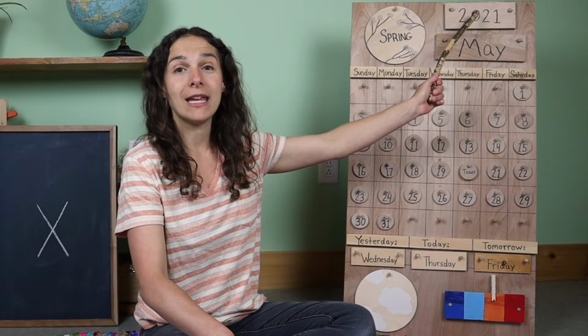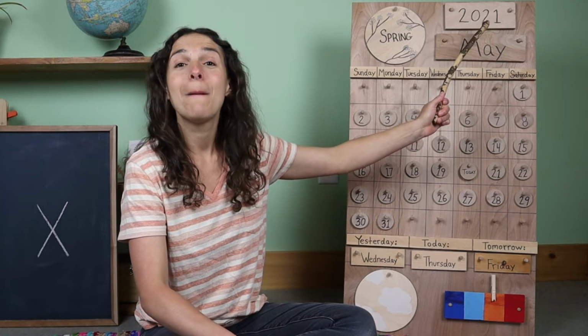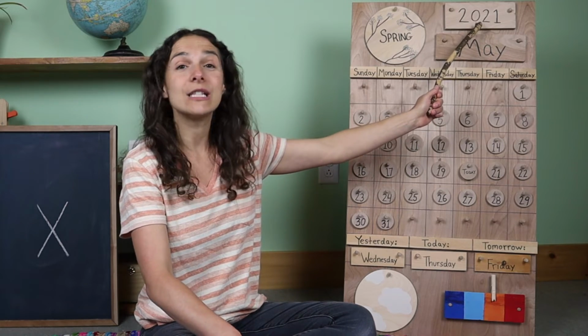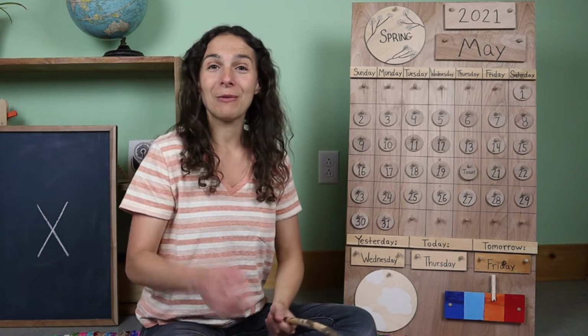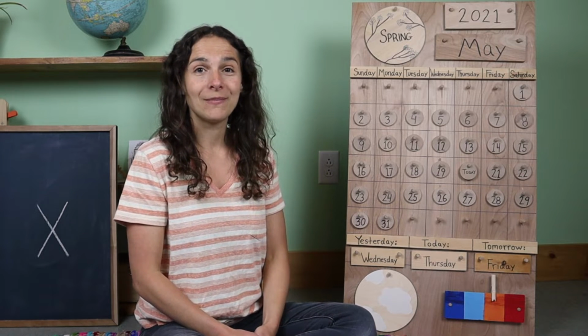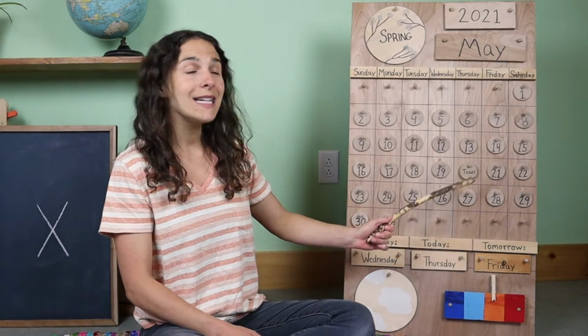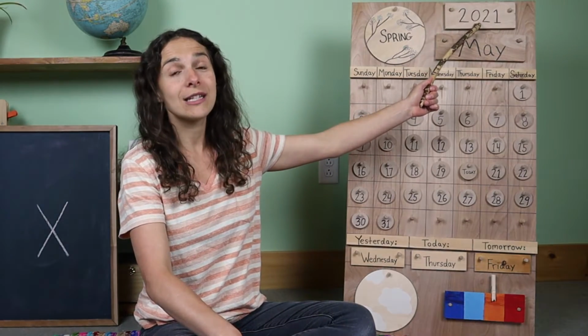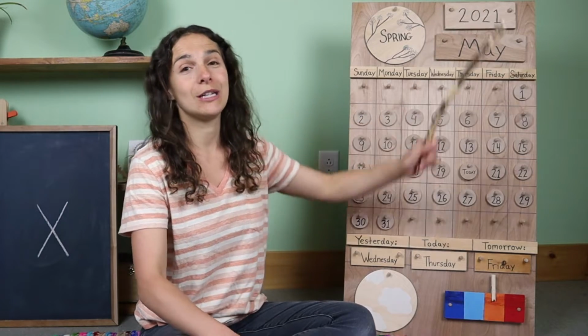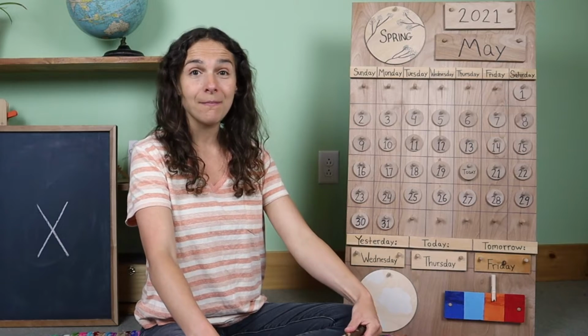Right up here we have the year. You can say that the year is twenty twenty-one, but you can also say that the year is two thousand twenty-one. Both ways are correct. Will you say the date with me one more time? Today is May 20th, 2021. Friends, will you count to 20 with me?